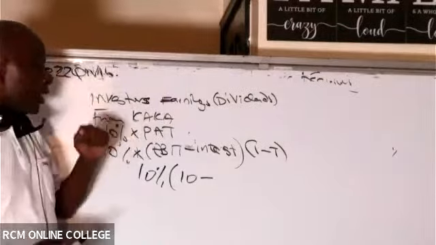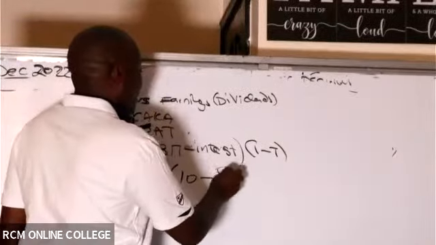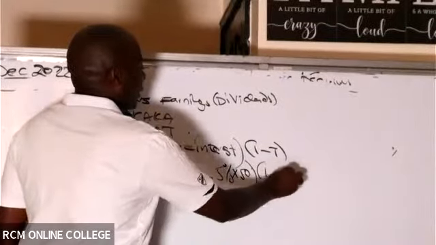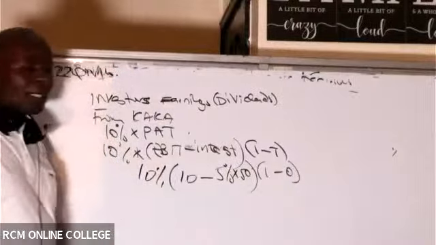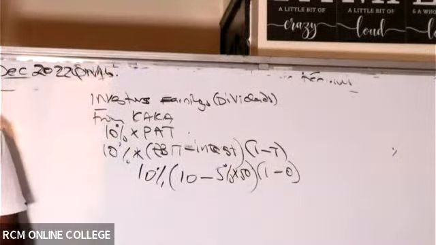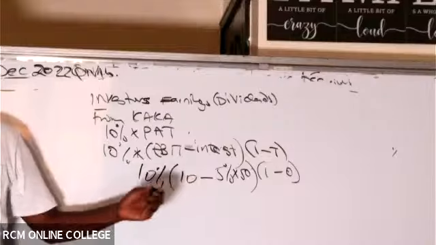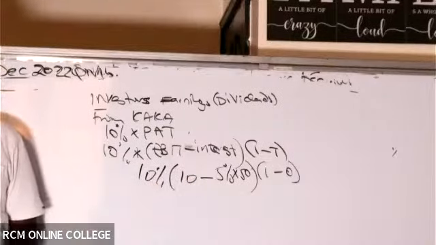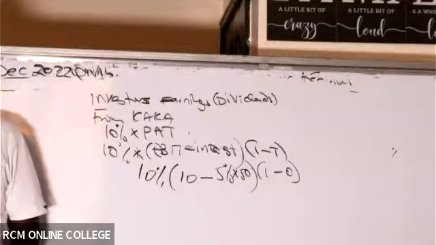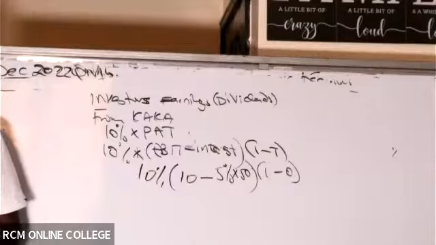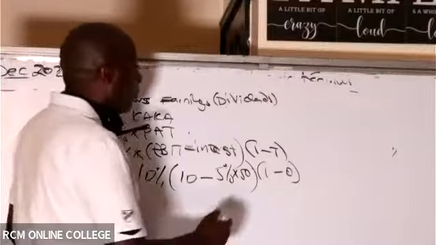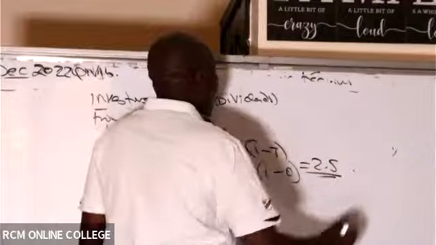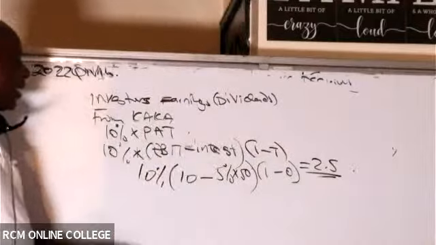And the rate of interest is 5%. So 5% of 50 million into 1 minus tax, which is 0. So currently, this gentleman is getting how much in the form of dividends? He is getting 2.5 million. I would rather we leave out the millions so they don't confuse us. So currently, this gentleman is getting 2.5. Currently he is getting 2.5 million.